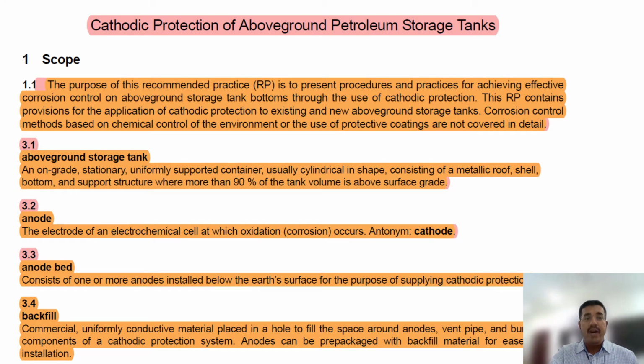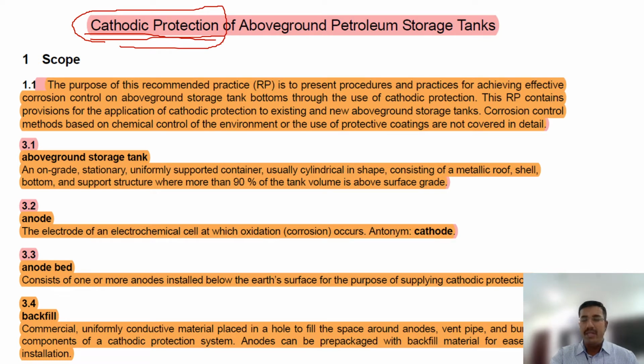So 651 is cathodic protection of aboveground petroleum storage tanks. What do we mean by cathodic protection? Cathodic protection is one of the ways to protect the tank from corrosion. We avoid tank corrosion by painting, by giving an insulator, by doing a lining, by putting a barrier between the electrolyte or corroded surface and the tank, or by cathodic protection. What this cathodic protection is, we need to know in this chapter.